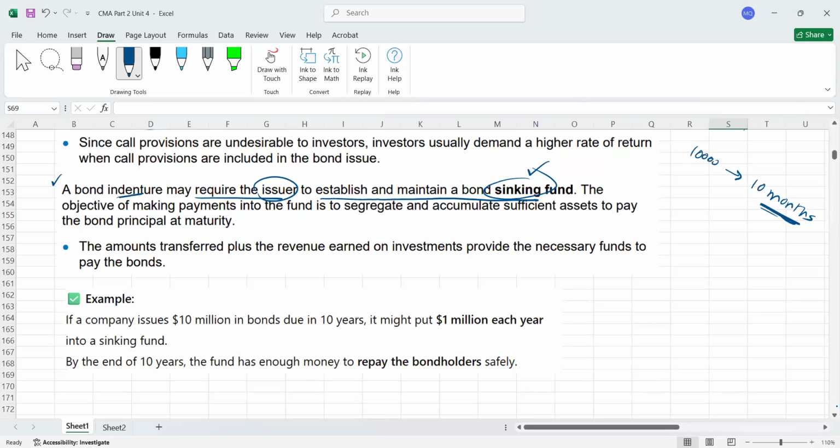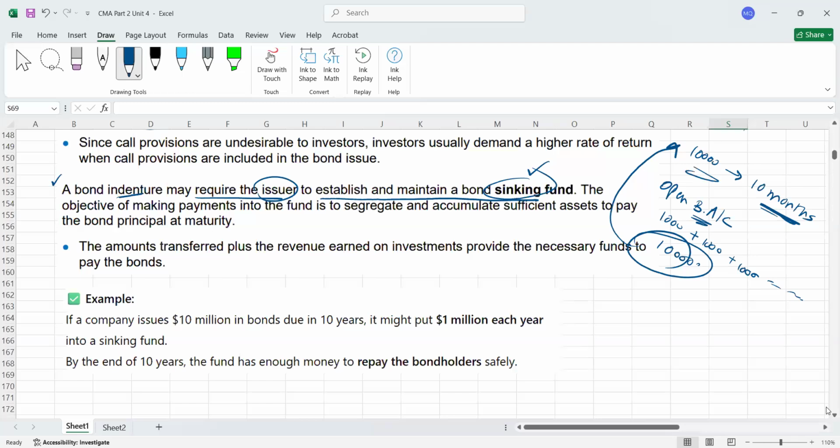So what you are going to do, just as an example, you are going to open a bank account. Every month you will keep 1,000 into this bank account as a saving. 1,000 plus 1,000, for 10 months you will keep this saving. Obviously after 10 months this will become $10,000, and this $10,000 you can use to repay the loan.